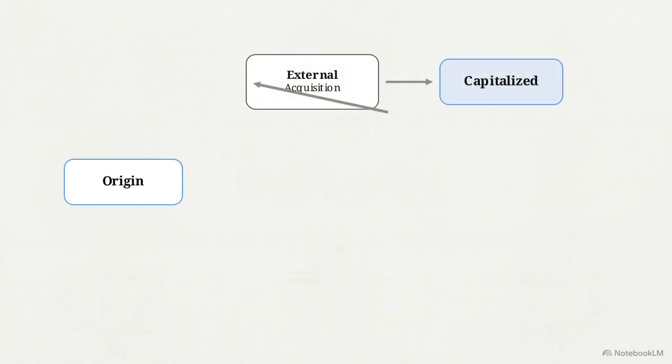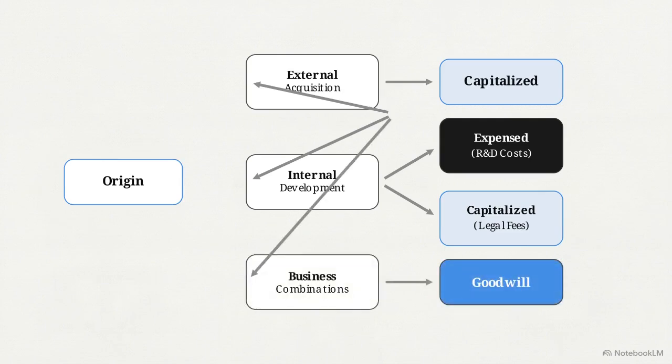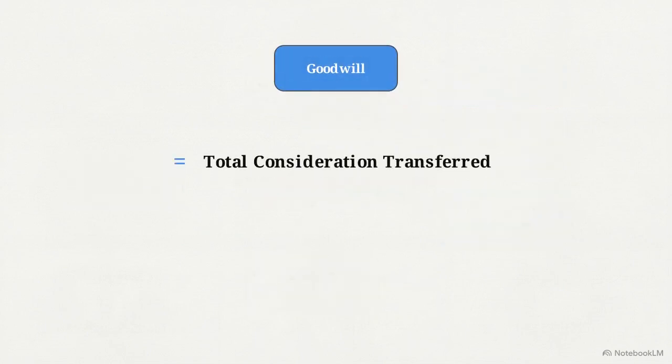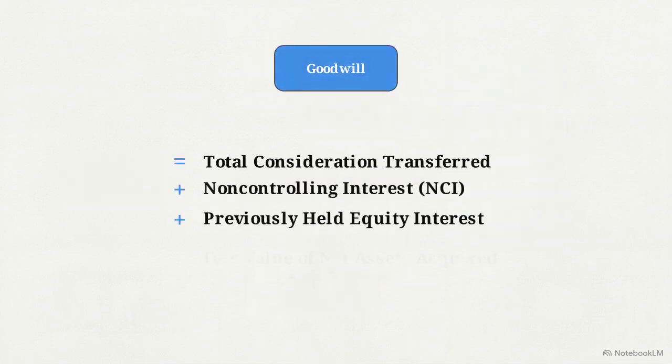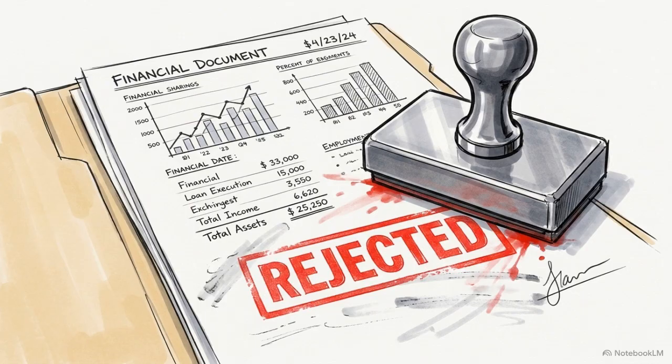Externally acquired assets are capitalized. Internally developed R&D is expensed, except direct costs like legal fees. The third path, business combinations, generates goodwill. Goodwill equals total consideration plus non-controlling and previously held equity minus fair value of net assets acquired. Under no circumstances can internally generated goodwill be recognized on financial statements. It must result from an external acquisition.